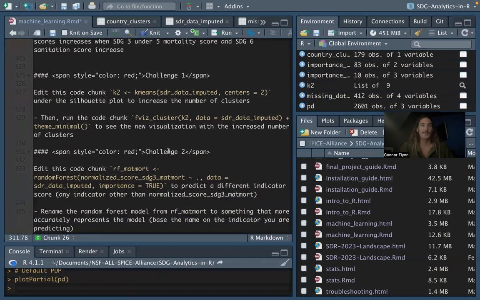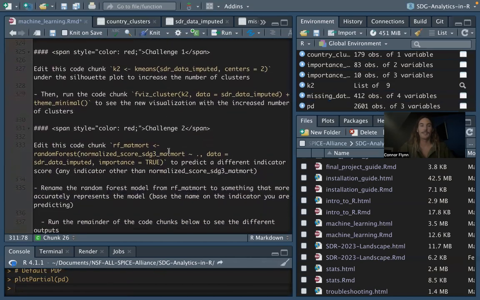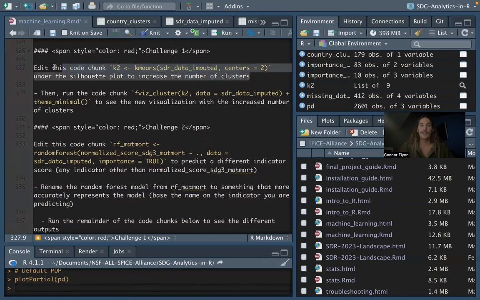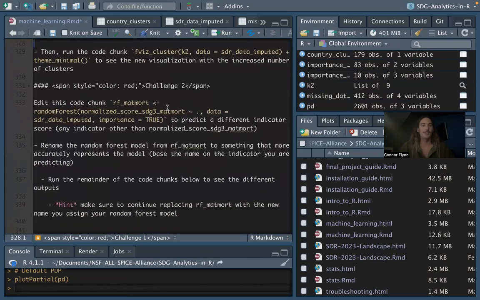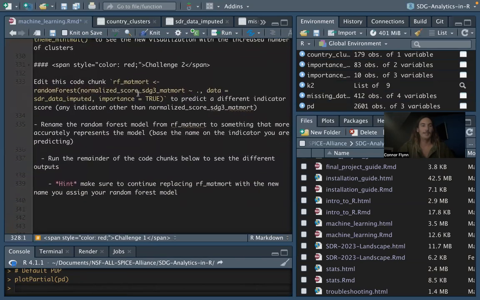So now I wanted to talk about the challenge. So we already did this briefly, so it should be relatively simple to check out. If you change the number of clusters to be different than 2, see what the new visualization looks like, save the data frame and see what countries fall into what cluster, and try to make some hypotheses on why. And then for challenge 2, we would like you to change the variable that you're predicting.